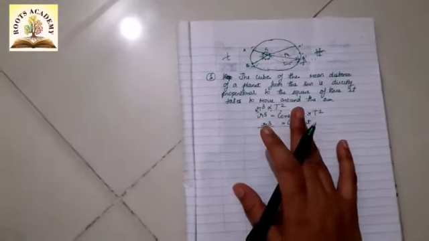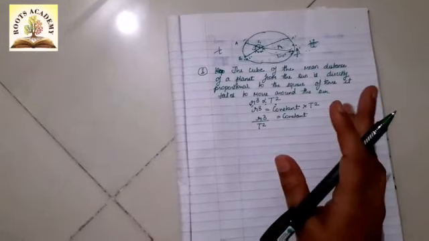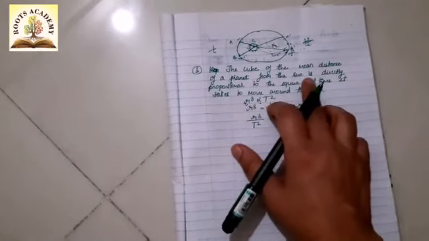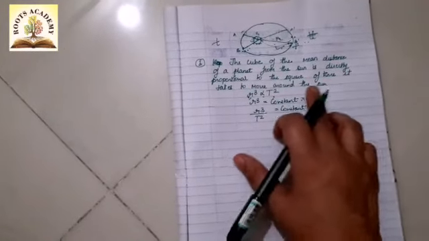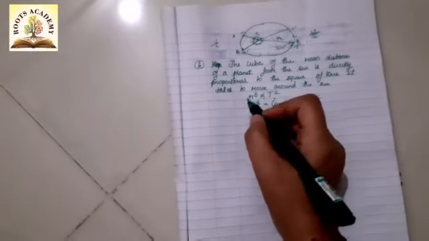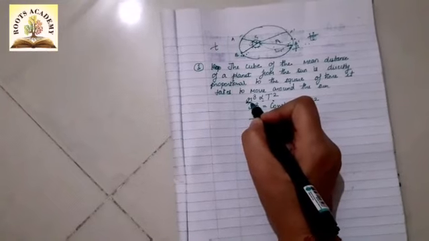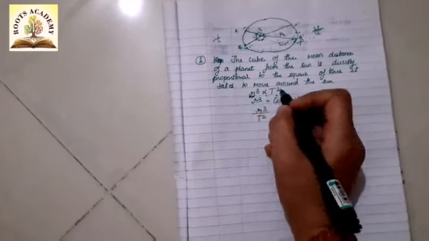Third, the third law states that the cube of the mean distance of a planet from the sun is directly proportional to the square of the time it takes to move around the sun. So r is the mean distance of the planet from the sun.